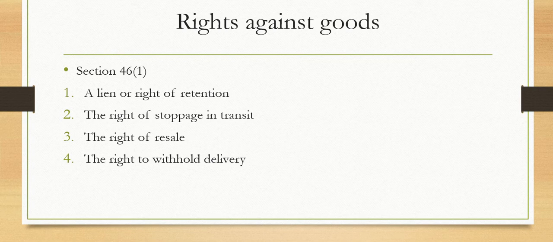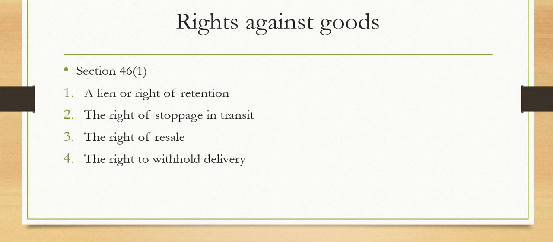A lien on the goods for the price while he is in possession of goods, or in case of the insolvency of the buyer, a right of stopping the goods in transit after he has parted with the possession of them, and a right of resale as limited by this act. So basically three rights: he can retain possession of the goods, or he can stop the goods in transit, or he can resell the goods within the limits of the act.